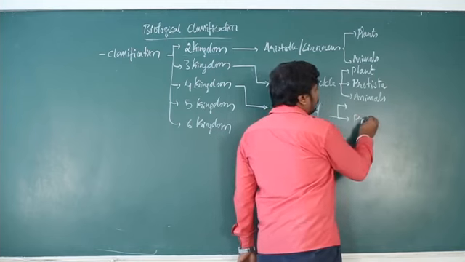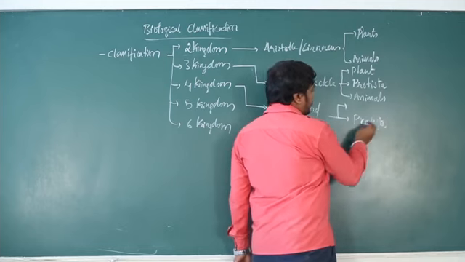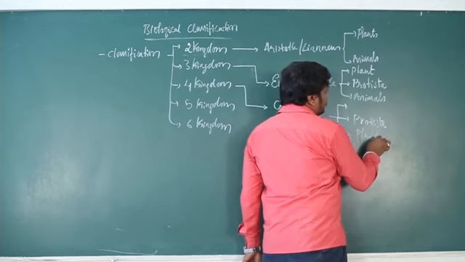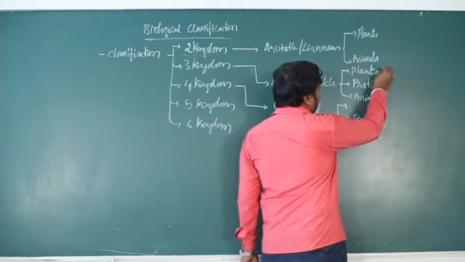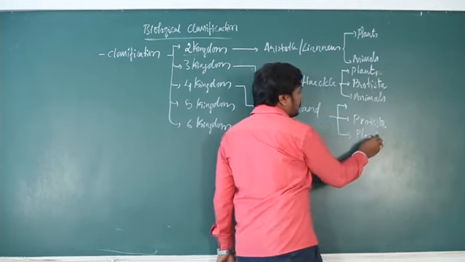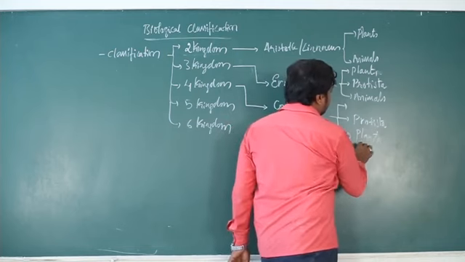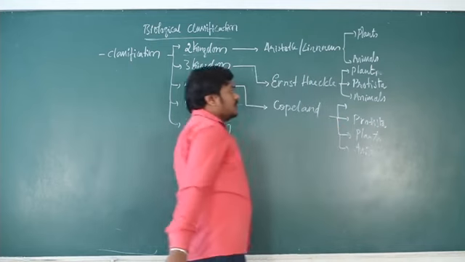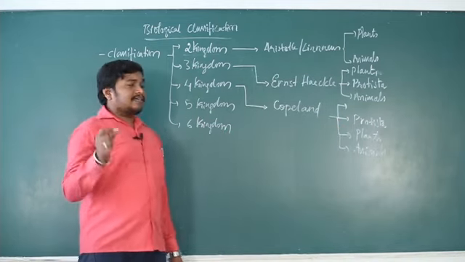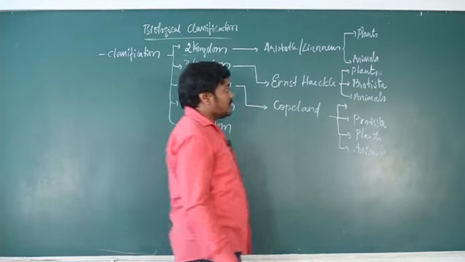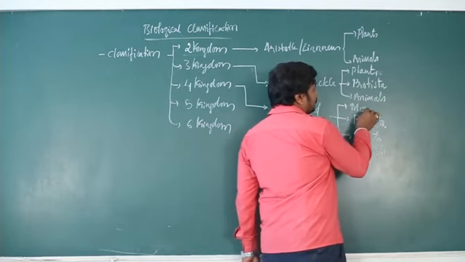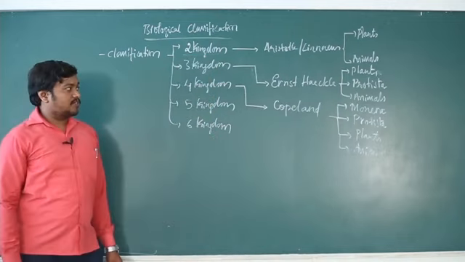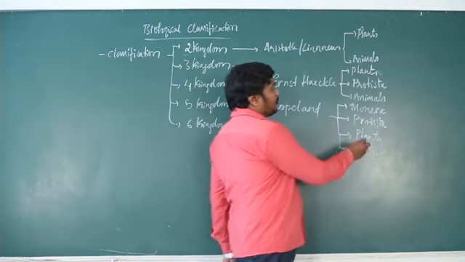So Protista was retained as it is, and plants and animals. Okay, so based on the character of the nucleus, a new kingdom was created, that is Monera.